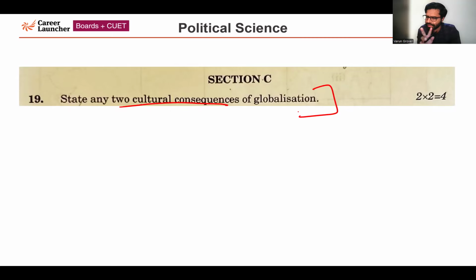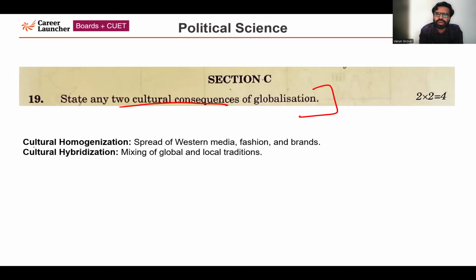This question is specifically asking about 2 cultural consequences. One is cultural homogenization. What do we mean by that? Basically the spread of Western media and fashion brands, when they get so popular in other regions. For example, US brands, US food outlets, US businesses, US automobile brands, when they get so popular, that is known as cultural homogenization, going to other regions and impacting their societies.